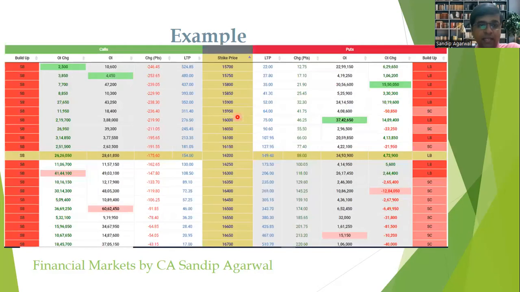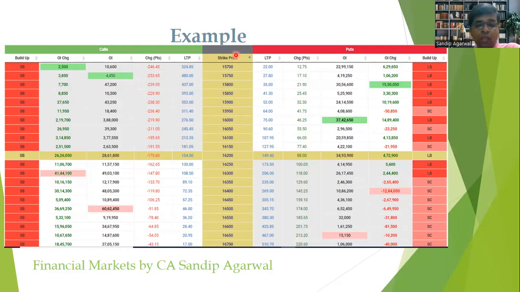Now let's move to the next slide. In this slide, if you refer to this table, just before I start explaining what is in this table, let me give you a brief overview. I have taken a screenshot of this table from a website called iCharts. It's a paid website. You can also take the subscription to that website if you require. This is not a recommendation from my side to subscribe to this website.